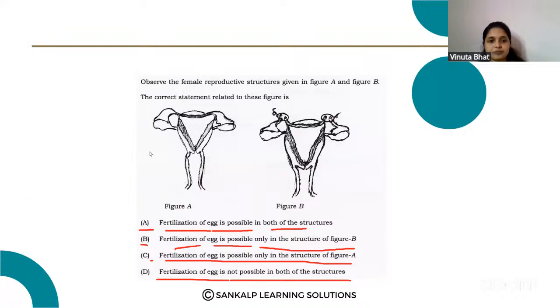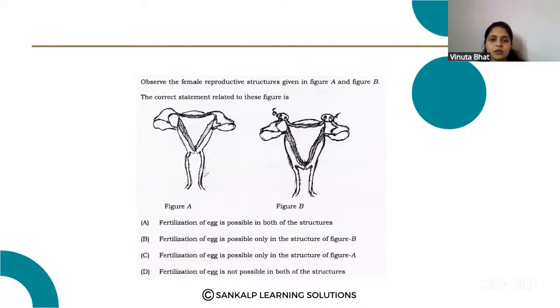See figure A. Here, this is the ovary, this is the fallopian tube and the uterus. But see figure B. Here, the fallopian tube is cut and tied. So there is no chance of fusion of male and female gametes, because the male gametes come from this side and the female gamete that is produced here moves into the fallopian tube. So no fusion takes place because the fallopian tube is cut and tied, right?